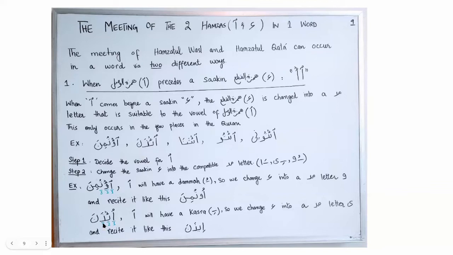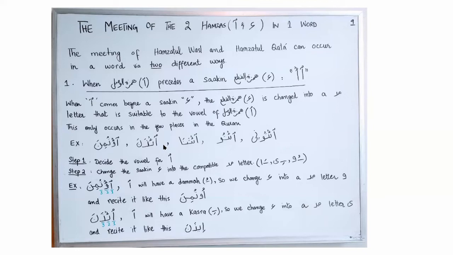If we see another example, in this case the first letter is Hamzatul Wasl. The second letter is not lam. We move on to the third letter. The third letter has a fatha. We will put kasra under Hamzatul Wasl. Because Hamzatul Wasl has a kasra, the compatible mad letter with kasra is ya, as written right here. So we will change this Hamzatul Qat'a into the mad letter ya, and we will recite it like this: Idhana, Idhana.